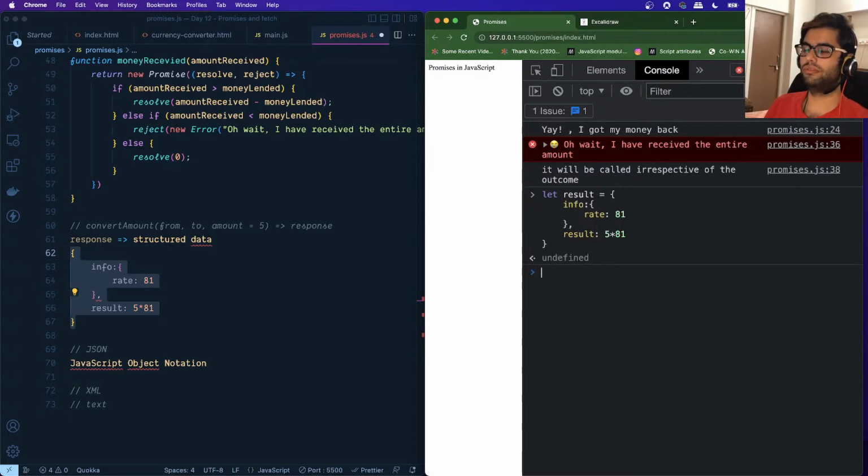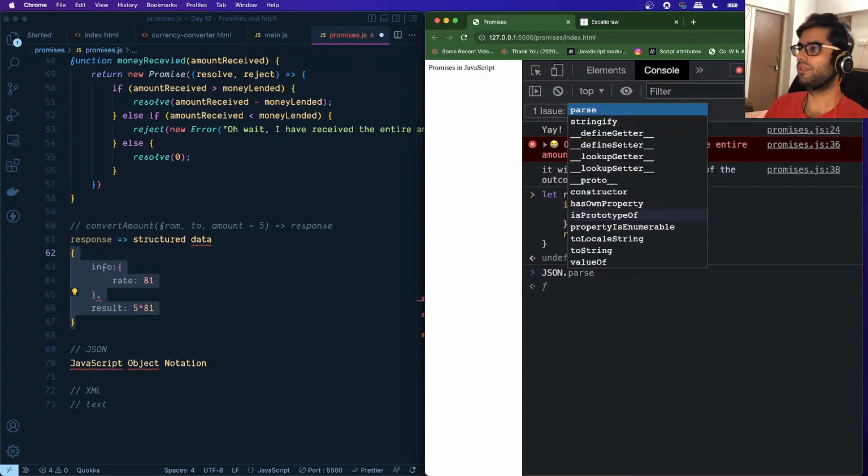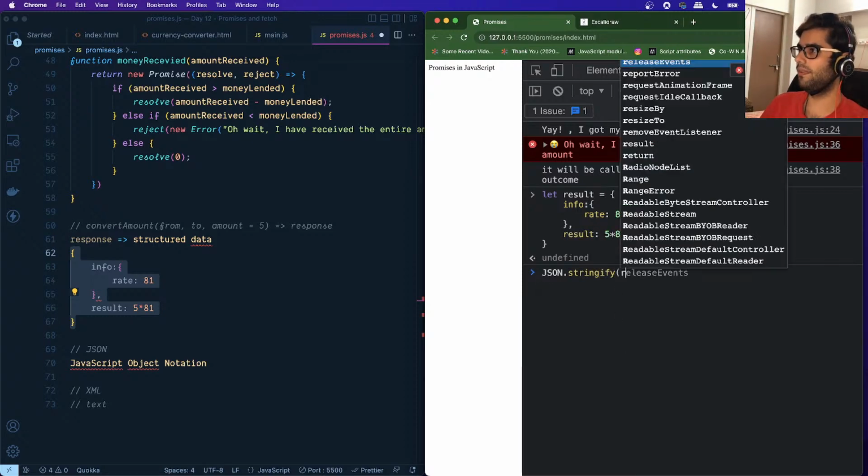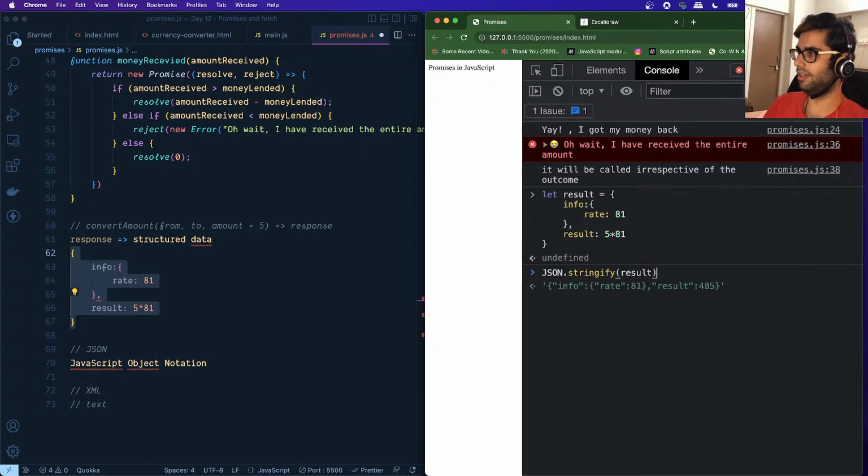Since this JSON syntax is quite common, we have built-in functions in JavaScript which allow us to convert from a JavaScript object to JSON, and from JSON to a JavaScript object. Suppose I want to convert this JavaScript object into its JSON representation. I can call the function JSON.stringify, and if I give it the result, you can see that this is JSON. As I had mentioned, this is the string representation of a JavaScript object.